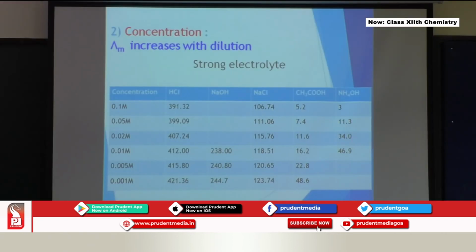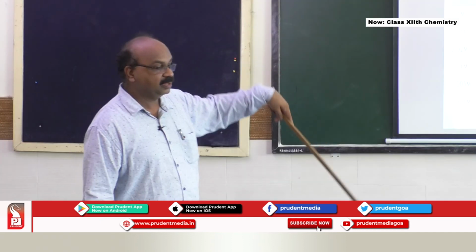Then the second factor is concentration, which affects molar conductivity. We have seen it increases with dilution. As you dilute the solution, molar conductivity keeps on increasing. This is one of the charts given here. For a 0.1 molar solution, it was 391 for HCl solution. But when you dilute it to 0.001, you find that conductivity is increased up to 421.36. So this is how the molar conductivity depends on concentration. On dilution, molar conductivity increases.